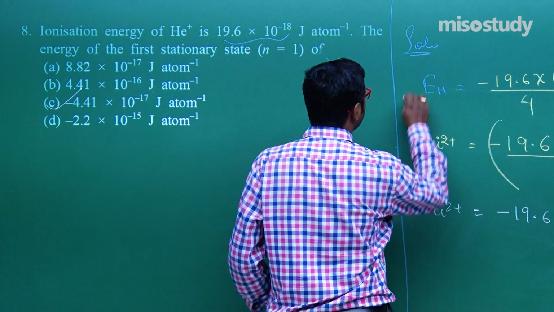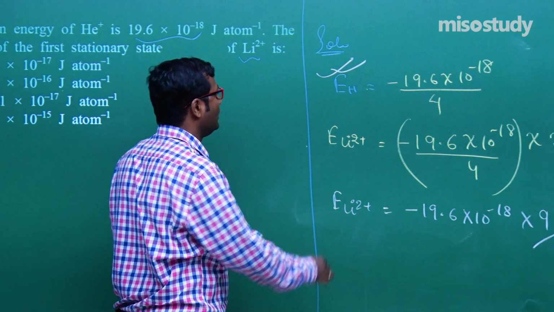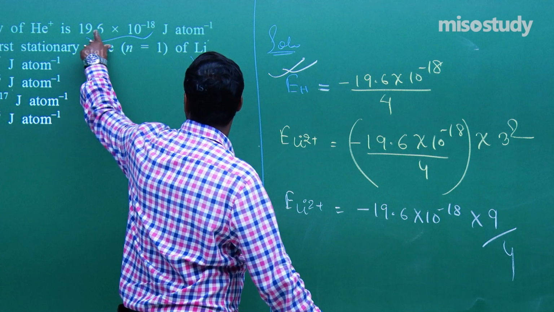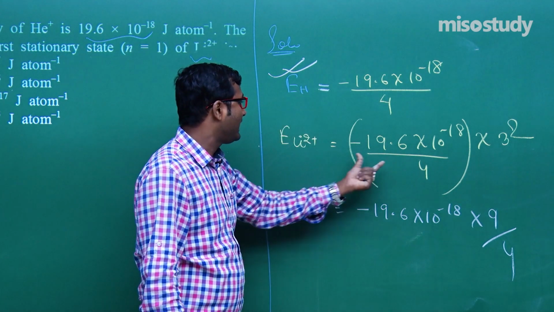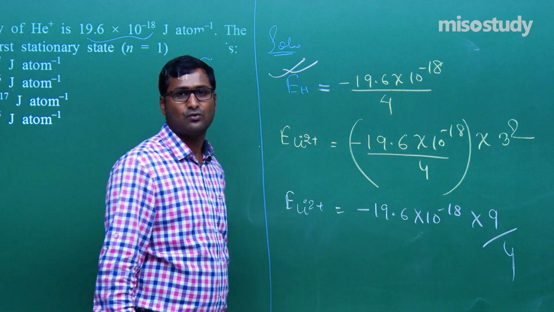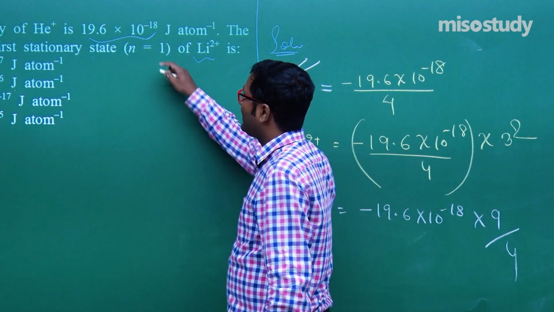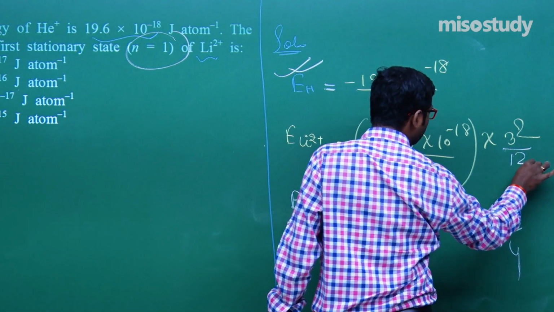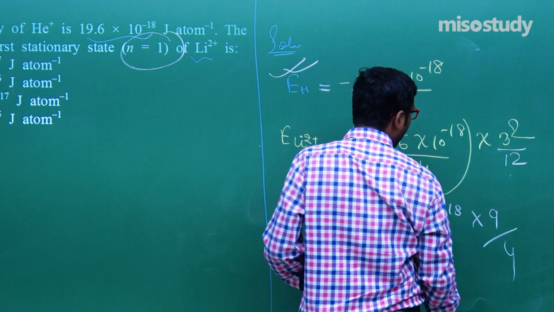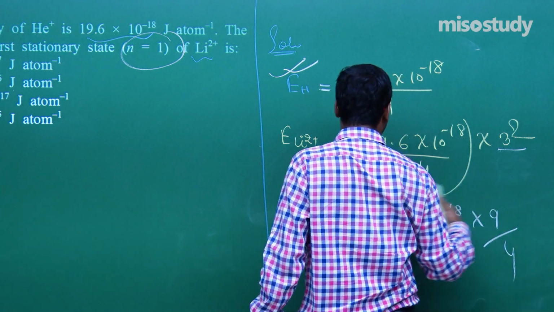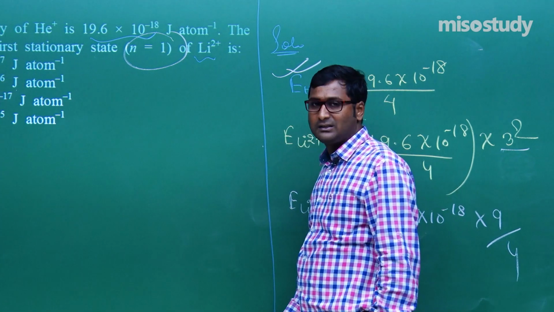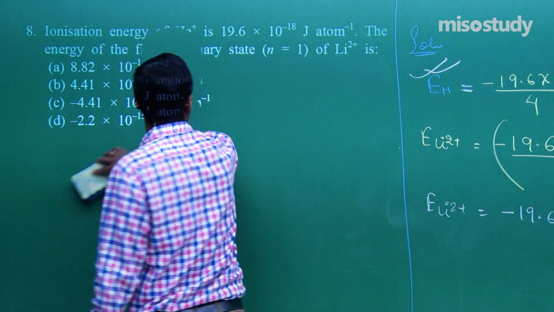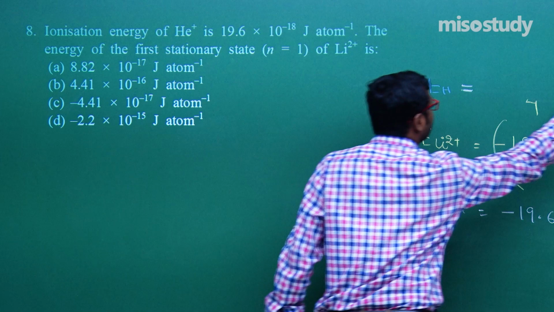I have discussed this in atomic structure also, so I have written it directly: EH into Z square, because here it is helium and hydrogen, and lithium. Why not Z square upon N square? Because here N is equal to 1. If I put N square also, then 1 square will be equal to 1. And we know the formula of energy. So for this question, C is the correct option. Now I'm going to rub this part, friend. Wait for a moment.